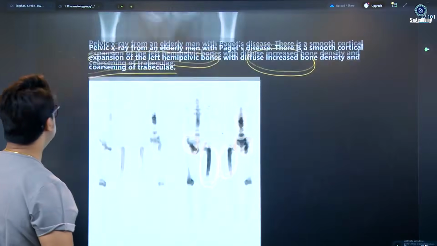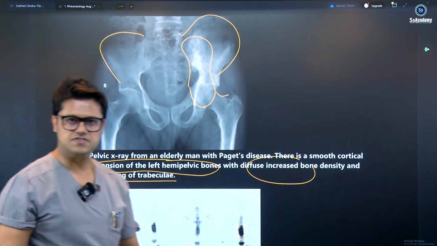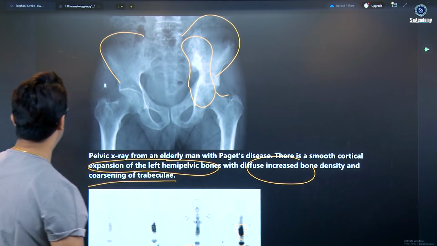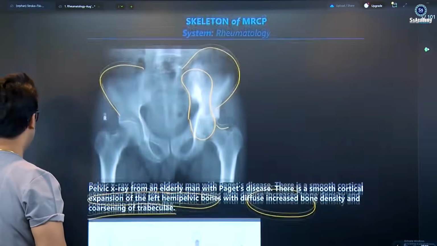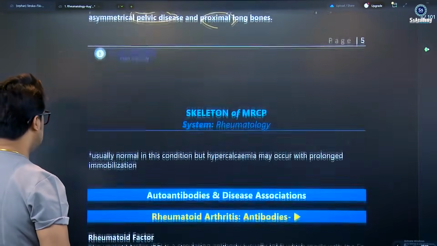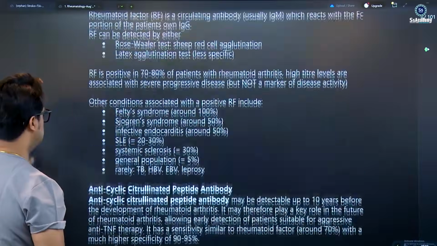So Paget disease will be discussed in the video lectures, and in the boxes that I have given, the two other boxes along with the pin, you need to remember the radiological changes. You need to learn the initial lucent, middle mixed, and late sclerotic lesion.